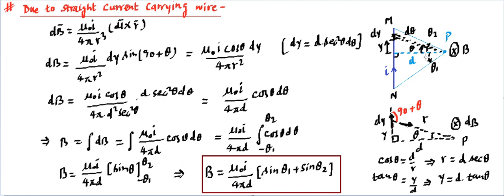When we say distance, it is the perpendicular distance, and in bracket sin theta 1 plus sin theta 2. Whatever theta 1 is has to be written over here. Let's say it's 30, you write 30, and if theta 2 is 60, we write 60. So sin theta 1 plus sin theta 2 will become our answer.